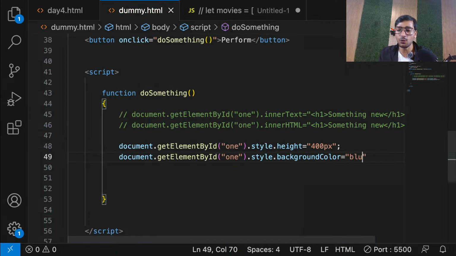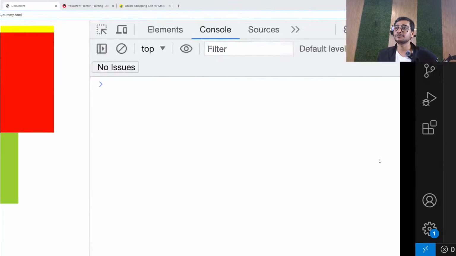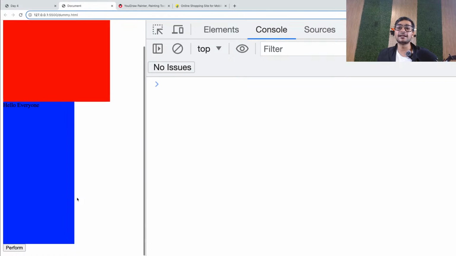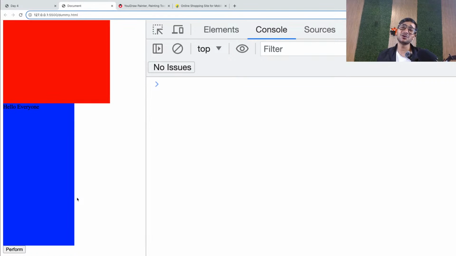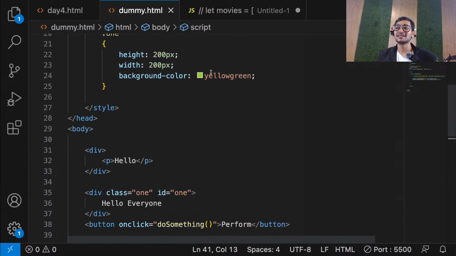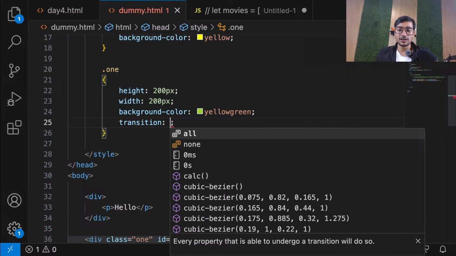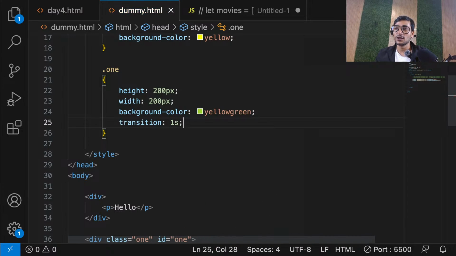Now let's say I want to make it blue. So now guys, when the button is clicked, the element's height will change to 400 pixel and the element's color will change to blue. See that? If I now click on the button, height is changed and color is changed to blue. Up to you, whatever CSS you want to change, you can change it. And if I go in CSS and give that element a transition duration of, let's say, 1 second, whatever changes are happening in height, width, color, they will take 1 second to happen.